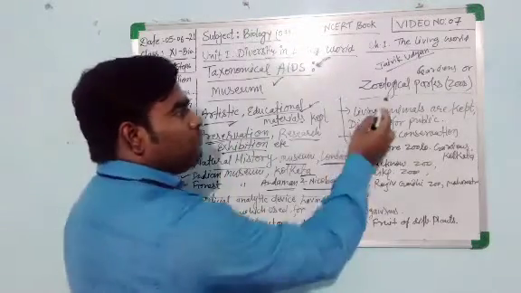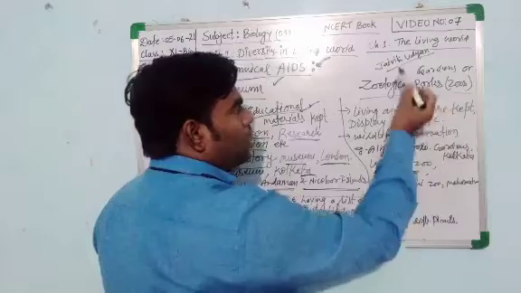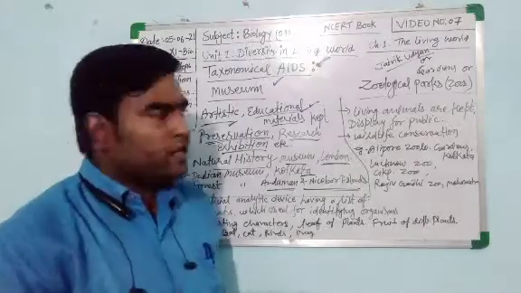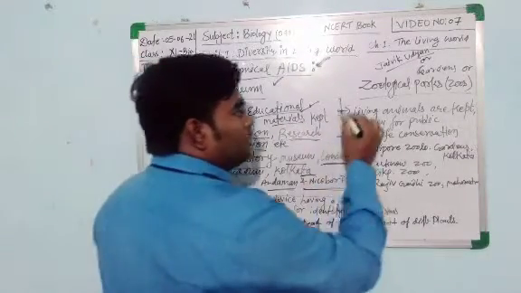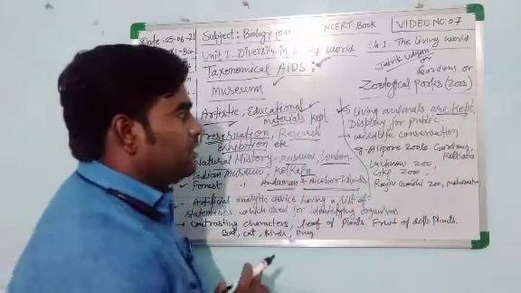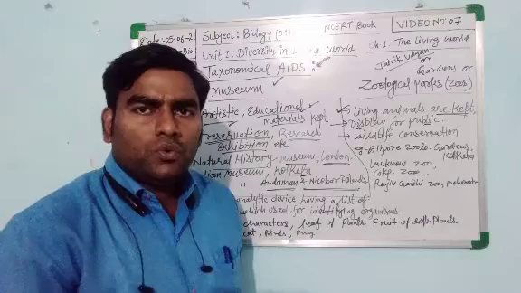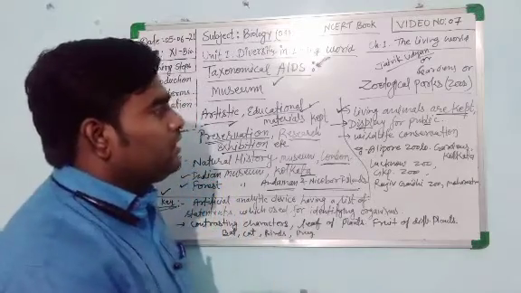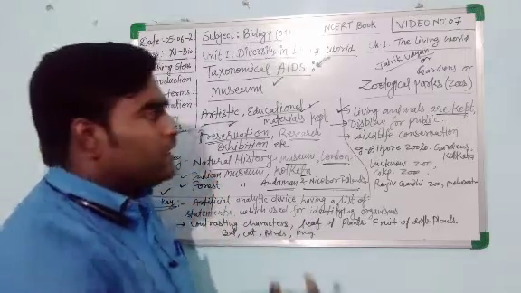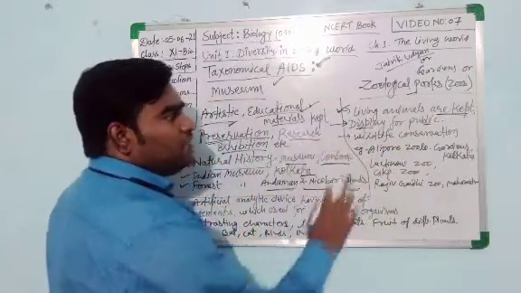Now see the zoological park, which is also known as a zoo, zoological garden or Jaivik Udyan. Zoological park is very important. Here living animals are kept and we try to provide them a natural habitat, and these organisms are displayed for the public. These animals are preserved and conserved in living condition to show to people. So zoological park or Jaivik Udyan is the place where living animals are kept